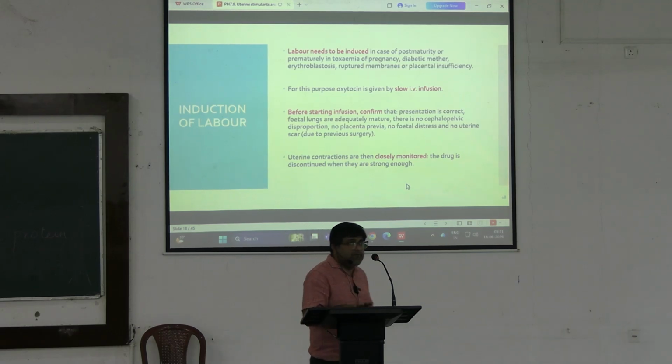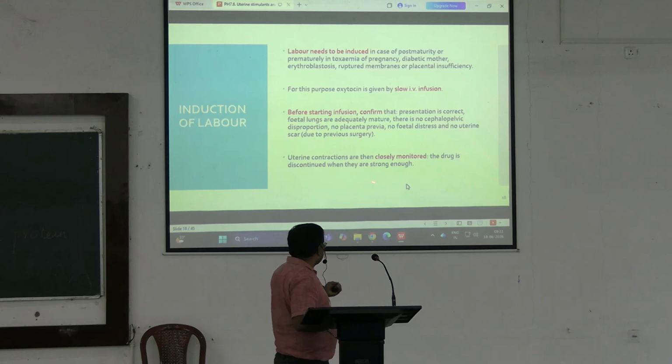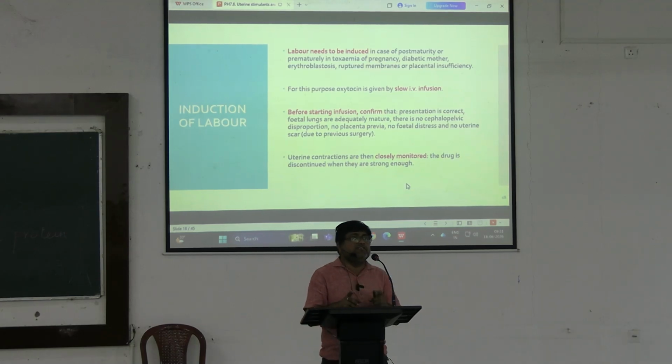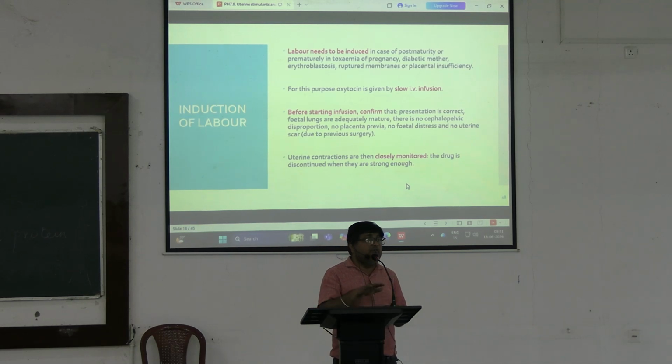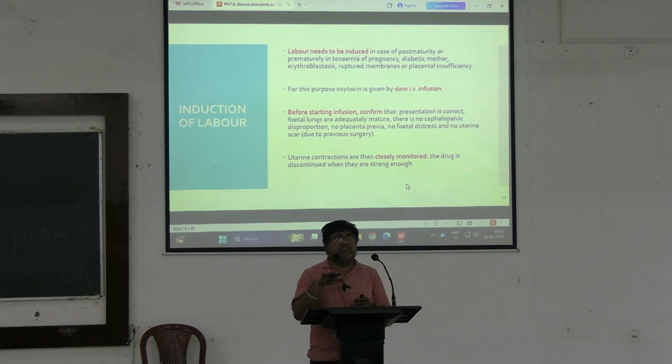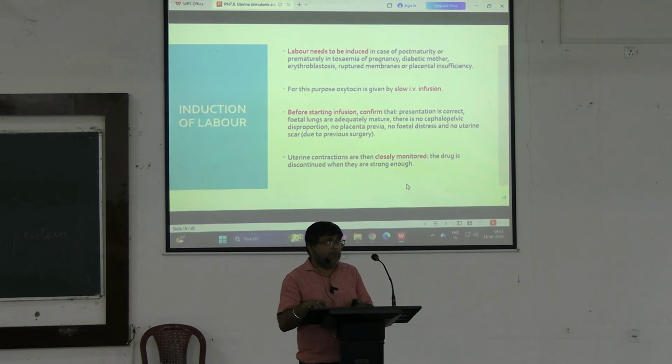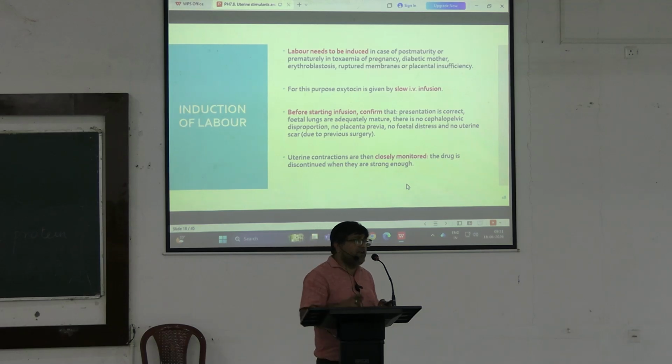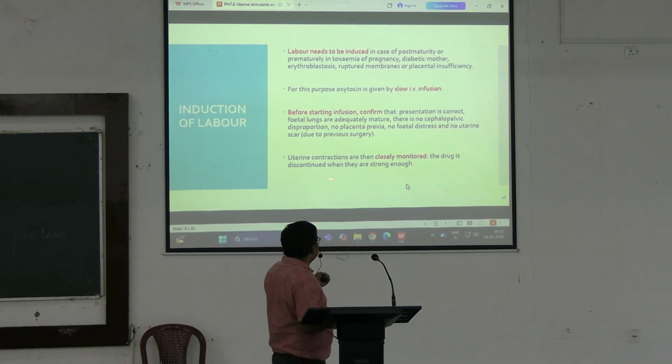Only if these conditions are met can oxytocin be given. Uterine contractions are then closely monitored after the intravenous infusion is started, and when the uterine contraction is achieved at an estimated rate, then definitely the drug should be discontinued.